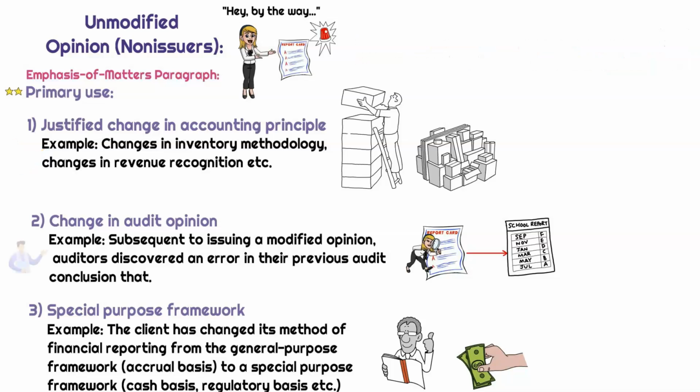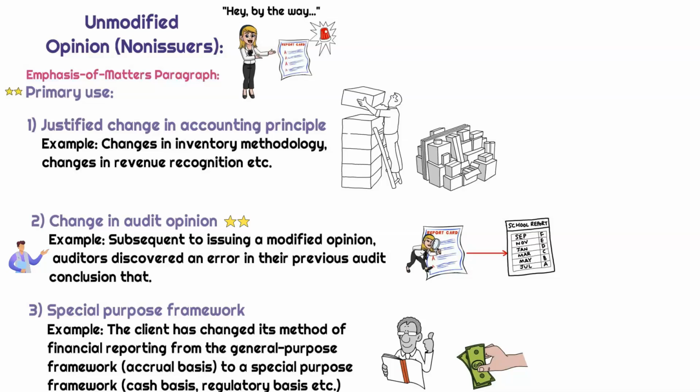Another change could be due to a change in audit opinion. So put a little star next to this one, because while generally a change in audit opinion will be disclosed in an emphasis of matter paragraph, it can also be disclosed in an other matter paragraph. We'll talk about that in more robust detail.